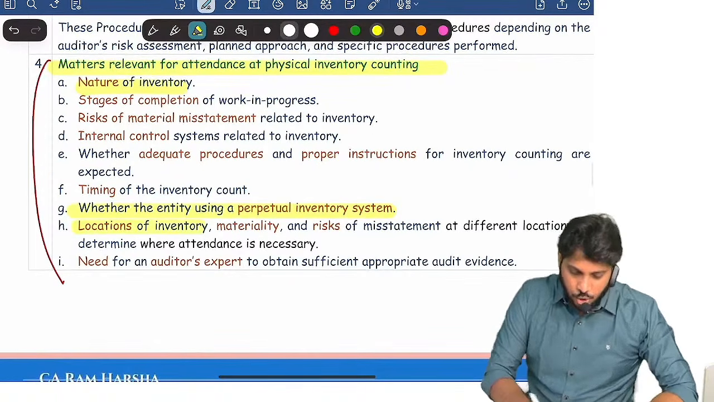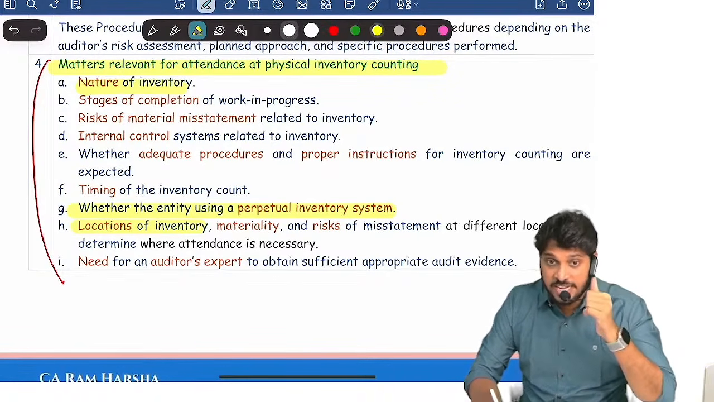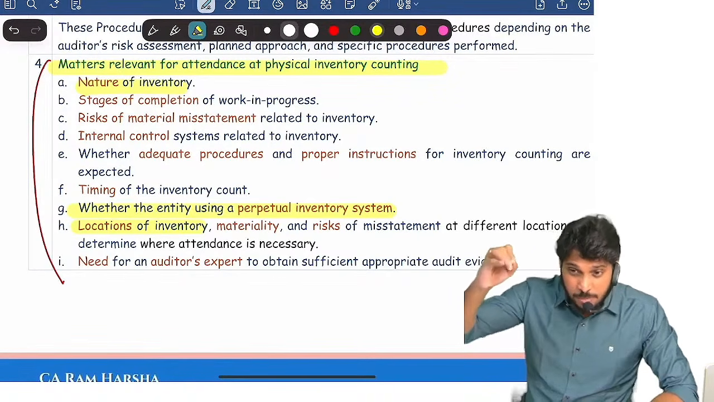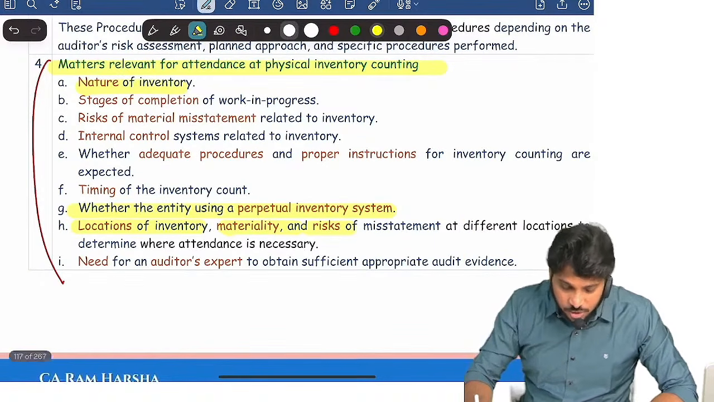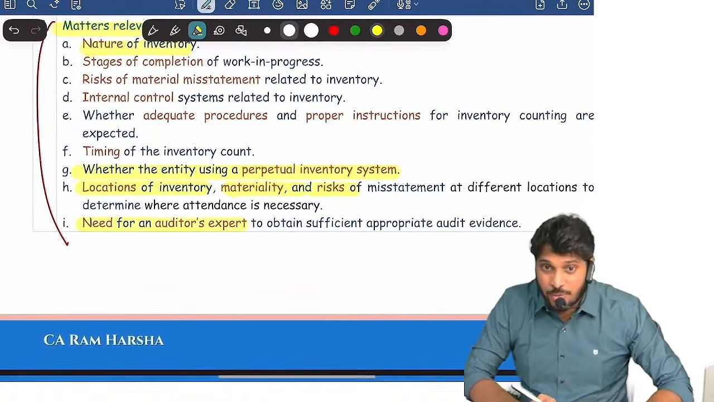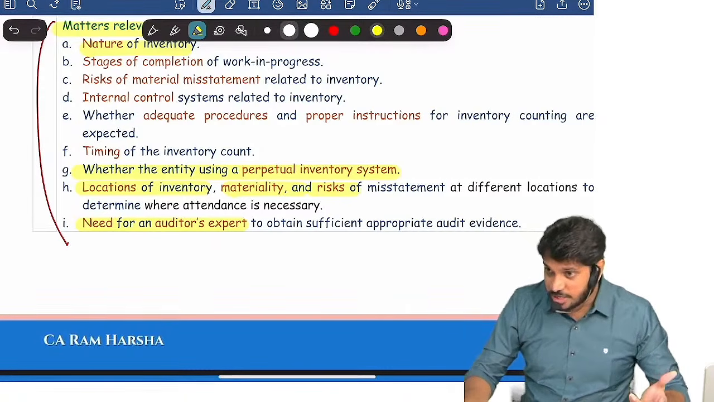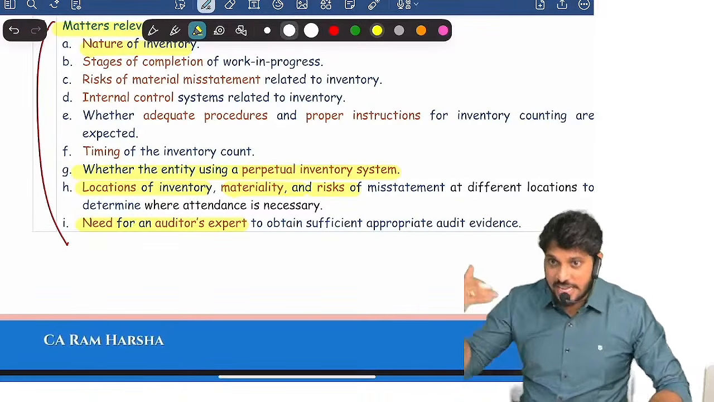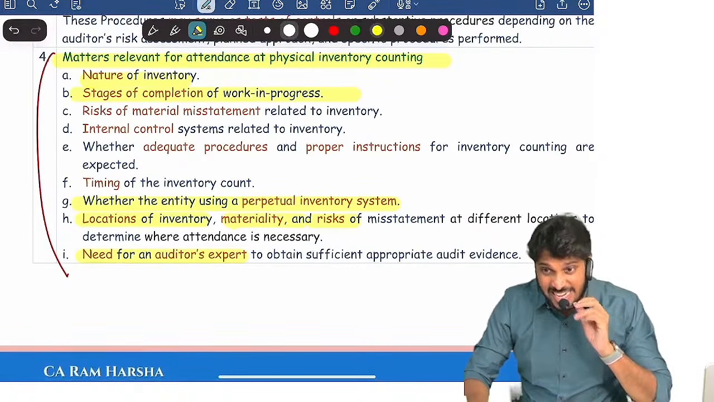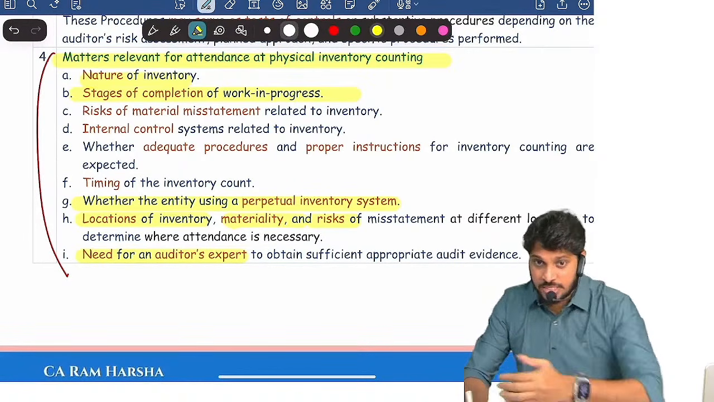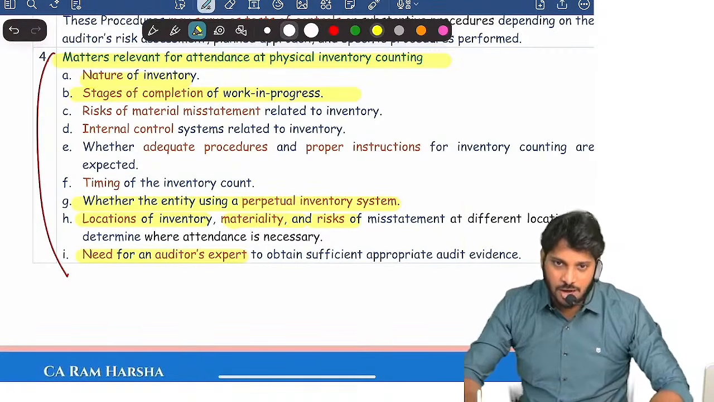Next, location. When you are going for physical verification, keep in mind where it is held, and depending upon the location where it is kept, risk and materiality will also influence. Then, is there any expert requirement? Suppose you are going for crude oil checking and you are not an expert in crude oil measurement, take an expert along with you if required. Then what is the stage of completion? If the nature of inventory is work in progress, look at the stage of completion. That decides how much inventory is in progress. Are you clear?